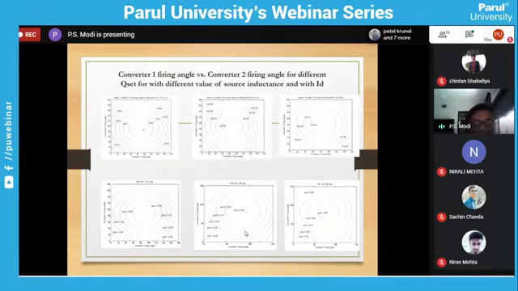So by doing this, this is my Q profile. For any Q, suppose I want to make this Q constant for this circle. For that, we can get a combination of firing angle. You can take any, suppose we pick up this point. So corresponding converter 1 firing angle and converter 2 firing angle. Suppose this is my same Q but different P. So the converter 1 firing angle, converter 2 firing angle. Sorry, different P, your P is going to change, but Q will remain constant. So by this profile, we can generate this. Everything is generated by programming by using all the equations.